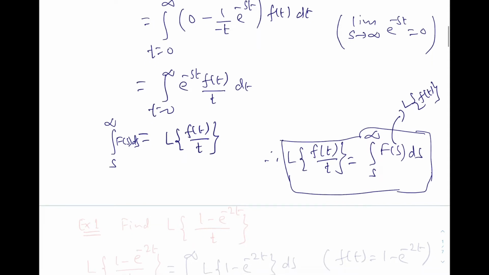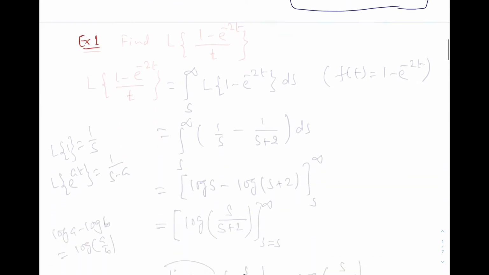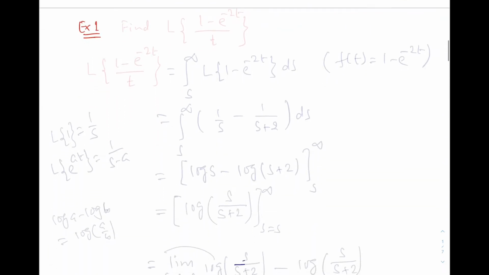So let us solve some example. Find Laplace transformation of 1 minus e to the power minus 2t over t.